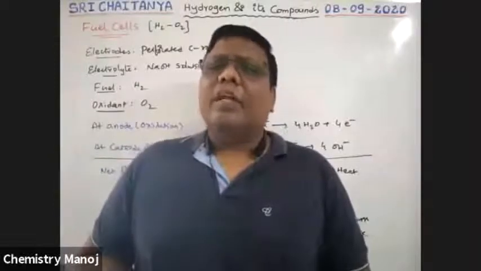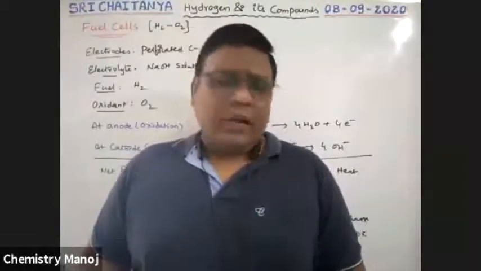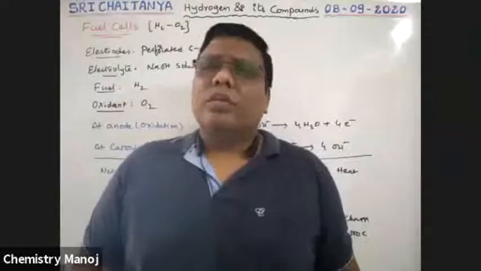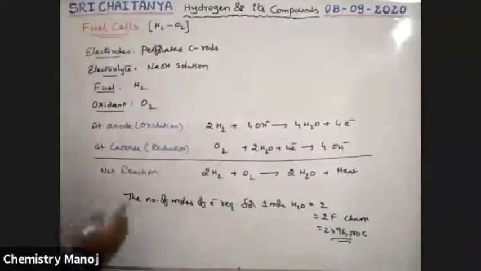See, what is this fuel cell? How is this hydrogen used? So, boys, what is this fuel cell?